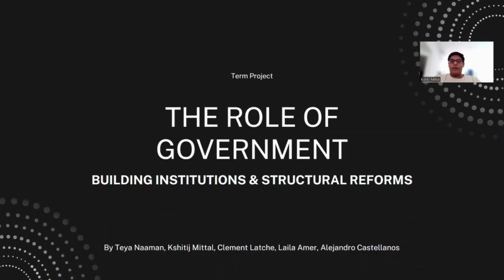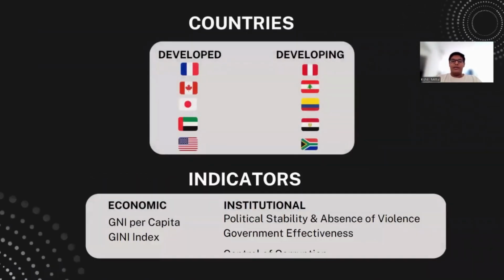Hello, so we are going to talk about the role of the government, building institutions, and structural reforms. As you can see, we have segregated the countries between developed and developing. The developed countries are France, Canada, Japan, UAE, and the USA. The developing countries are Peru, Lebanon, Colombia, Egypt, and South Africa.